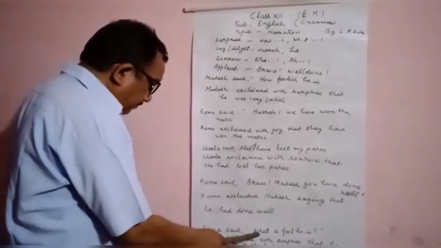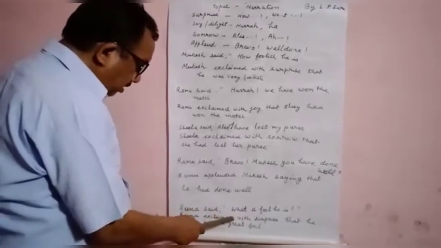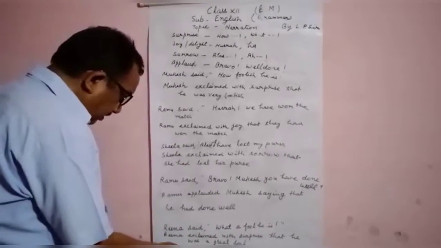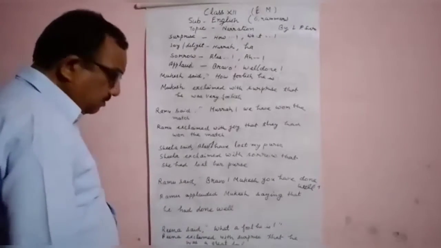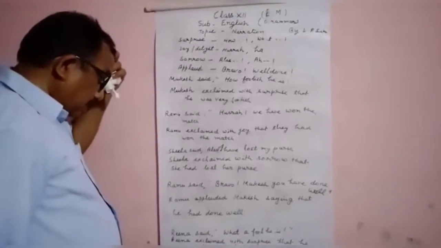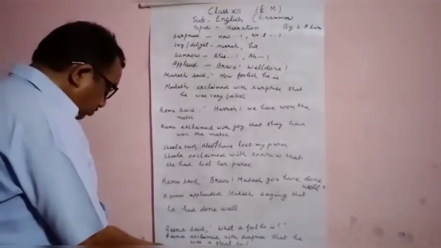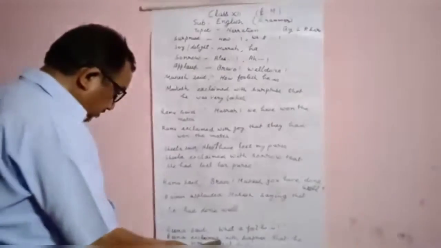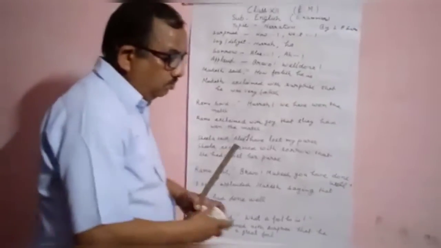When after how or what a, a noun is used, then a great should be used in place of what a. If there is an adjective, then a very should be used here in place of what a or how. So in this way you have to do.